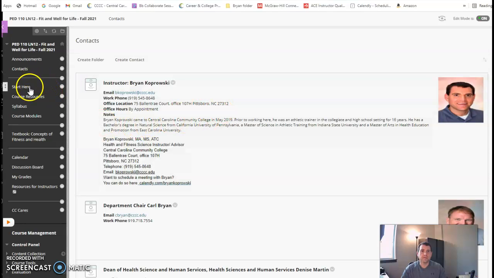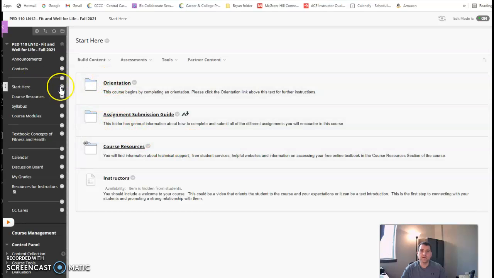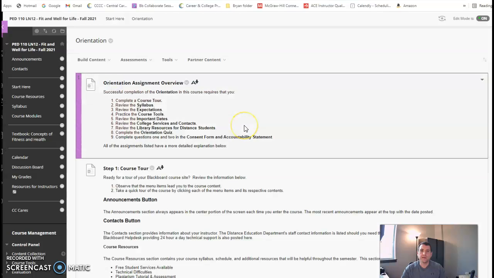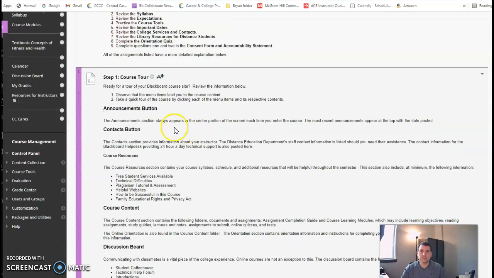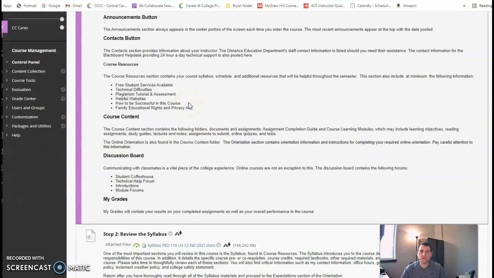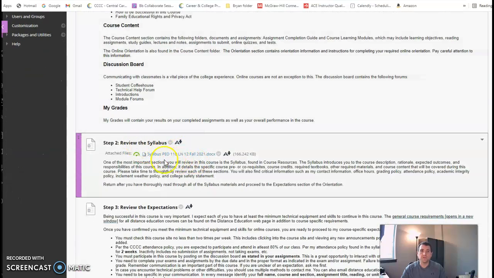Okay. Let's go to the Start Here tab. So this is what I was referring to within the announcement page. What I need you to do as soon as possible is click on the Start Here tab, click on the orientation folder, and review all the steps contained here. This would be step 1. This is kind of a course tour. It goes through the various aspects of the course. I need you to review the syllabus, and we will be reviewing the syllabus shortly.